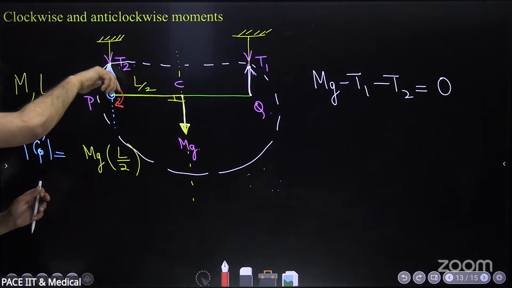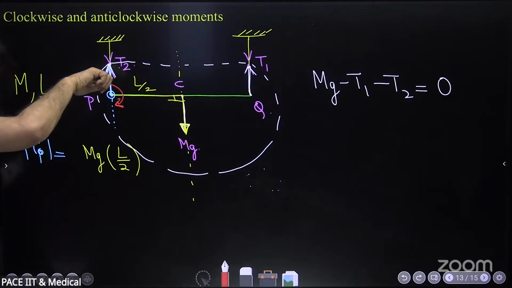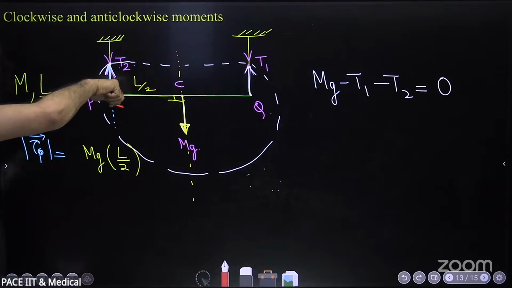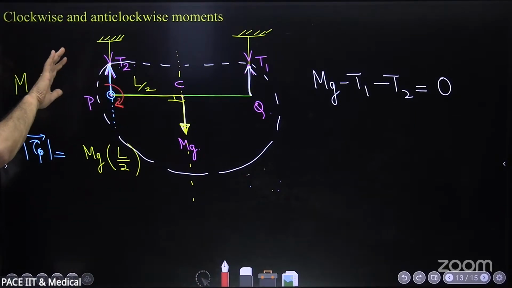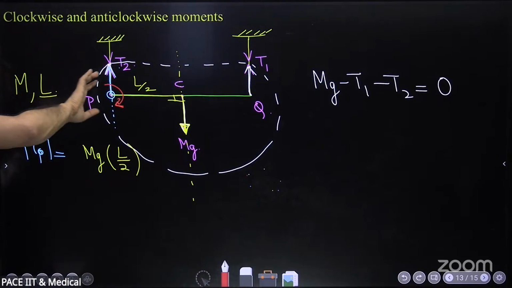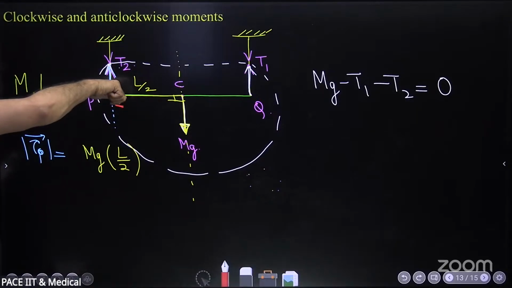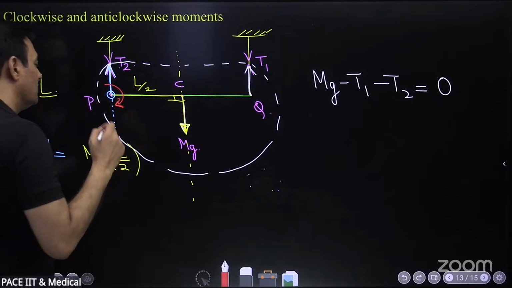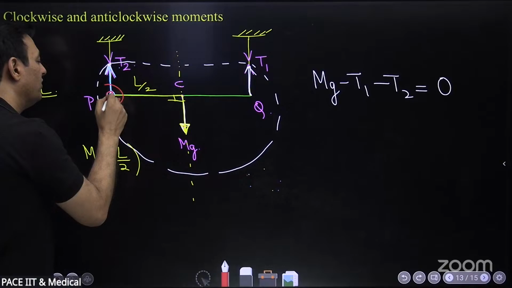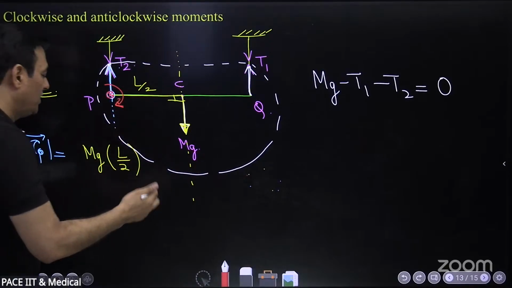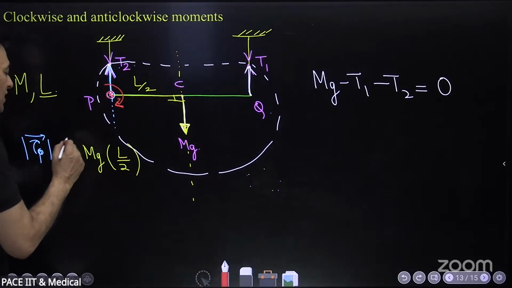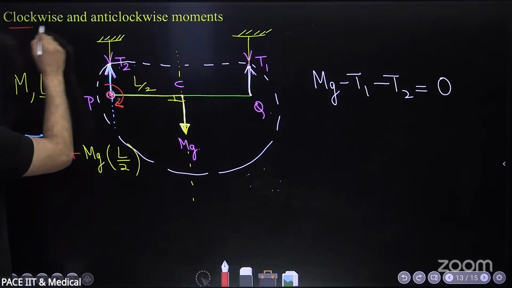And if I want to write it in the vector form, if I curl my fingers in the clockwise direction, my thumb is pointing towards the board. So I will say into the plane of the board. Let us take clockwise as positive. So this is clockwise moment.